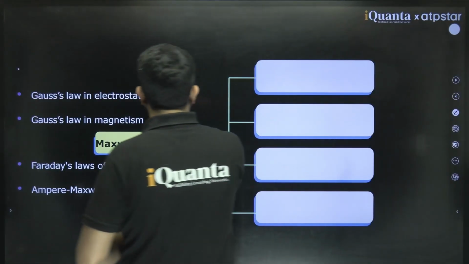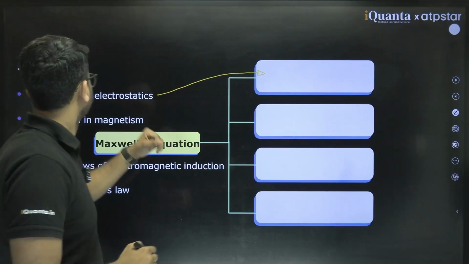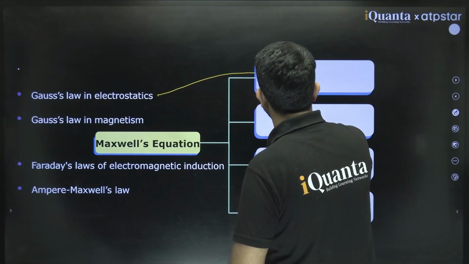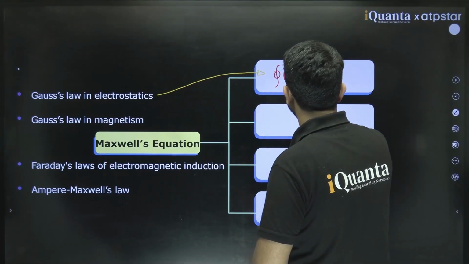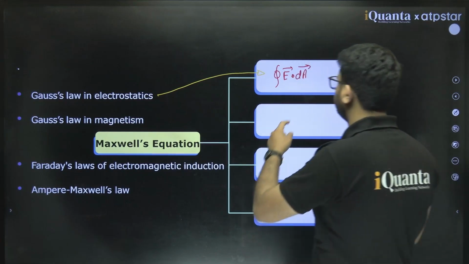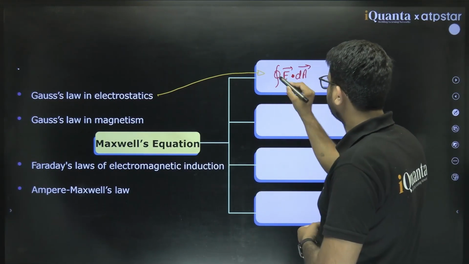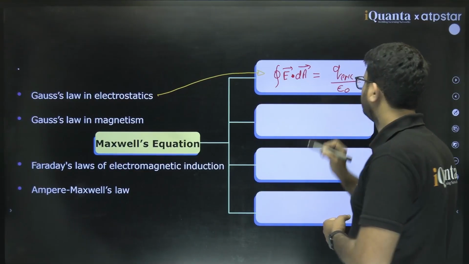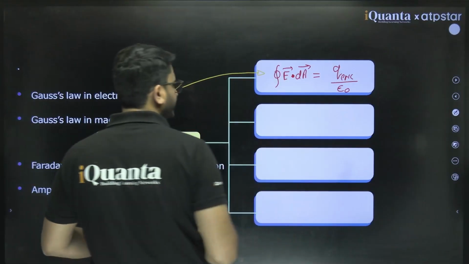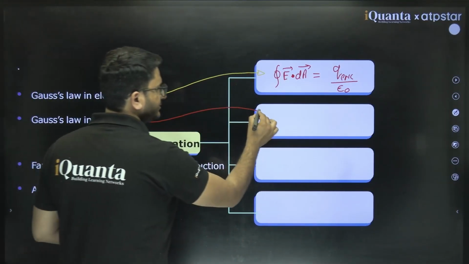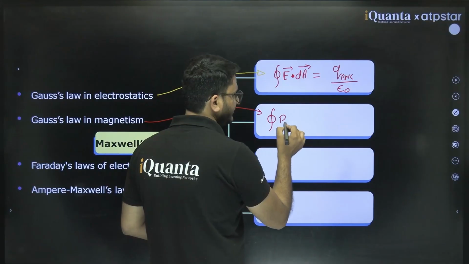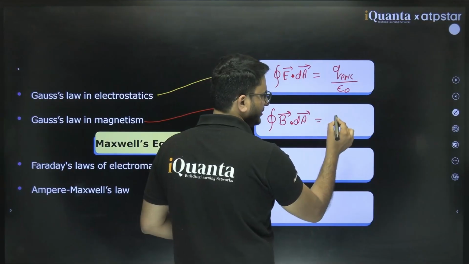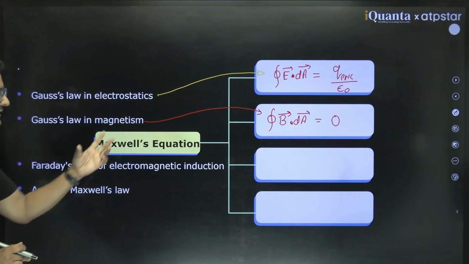First, he will give you the equation for what? Electrostatics. Gauss law in electrostatics. What is Gauss law in electrostatics? Integral of E dot dA, or sometimes we write E dot ds, dA stands for area, over a closed surface is nothing but Q enclosed upon epsilon naught. That is the meaning. What is Gauss law in magnetism? Gauss law in magnetism says integral of B dot dA is always 0. This is the second Maxwell equation.